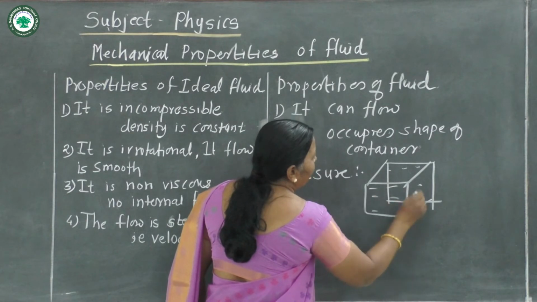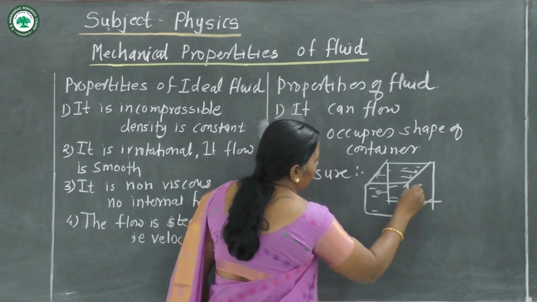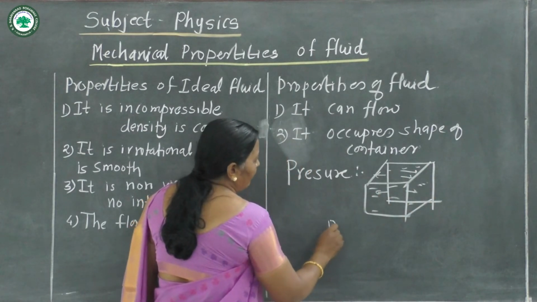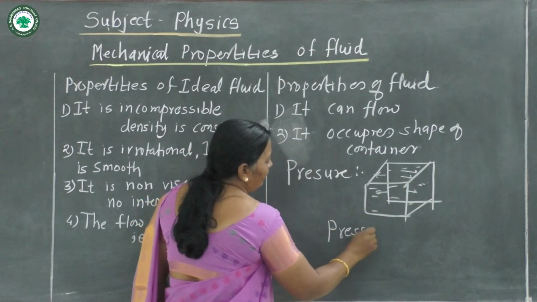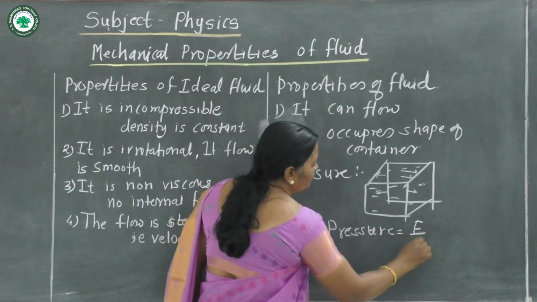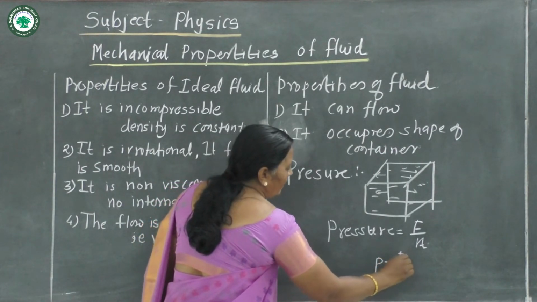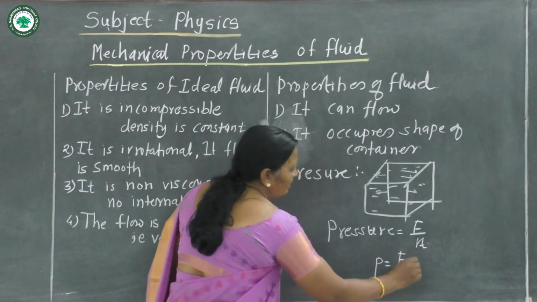Then this liquid exerts a force on the walls of the container. Pressure is defined as force per unit area. Here P is pressure, F is force, A is area.